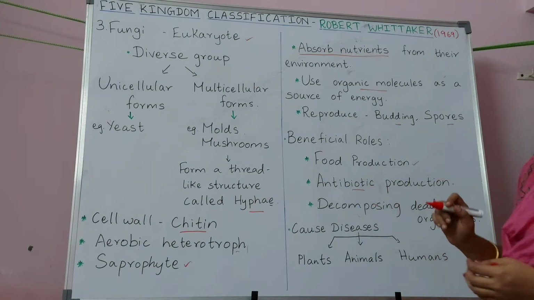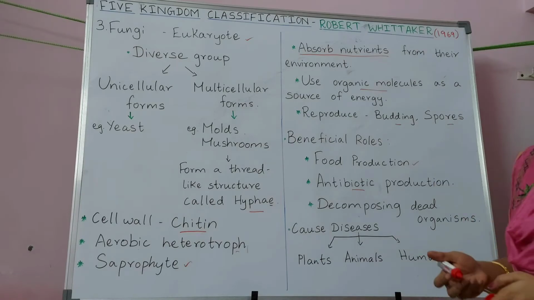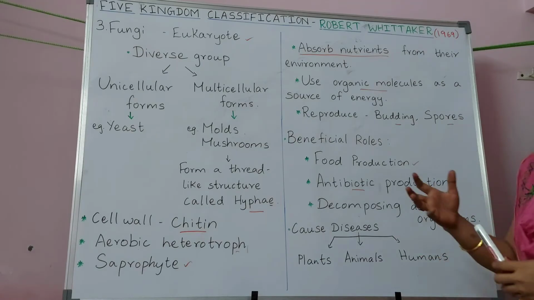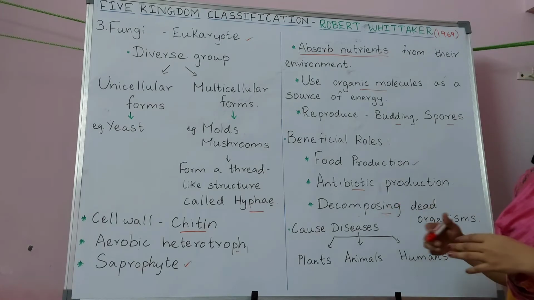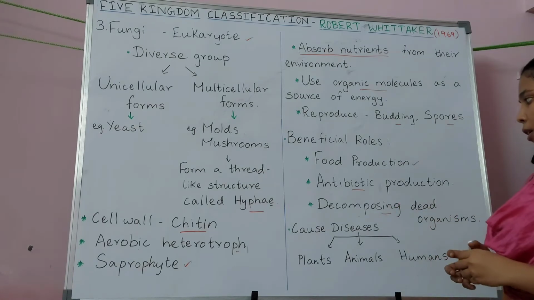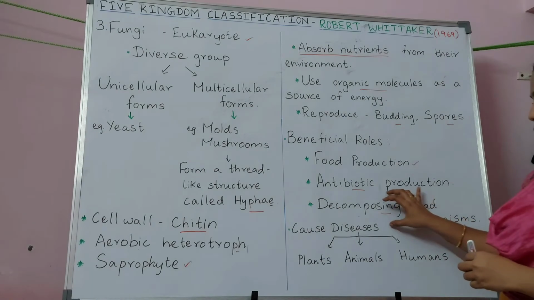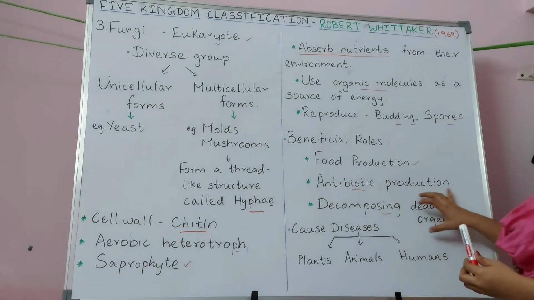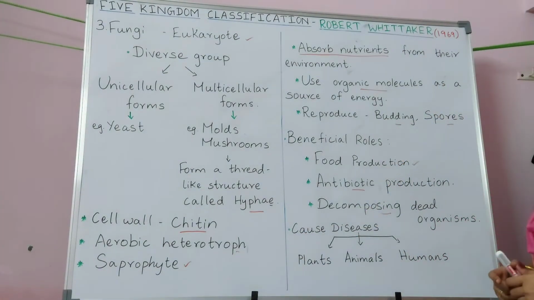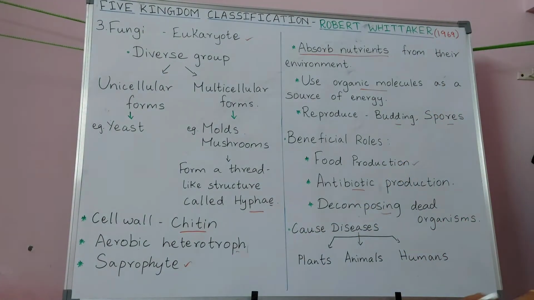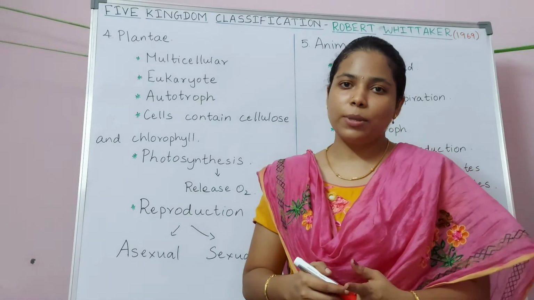Antibiotics are agents that work against pathogenic organisms, especially bacteria, and fungi also help in decomposing dead organic matter in the environment. So the organisms which perform this function are called saprophytes. And fungi will cause diseases in plants, animals as well as humans. And the fourth kingdom is Plantae.